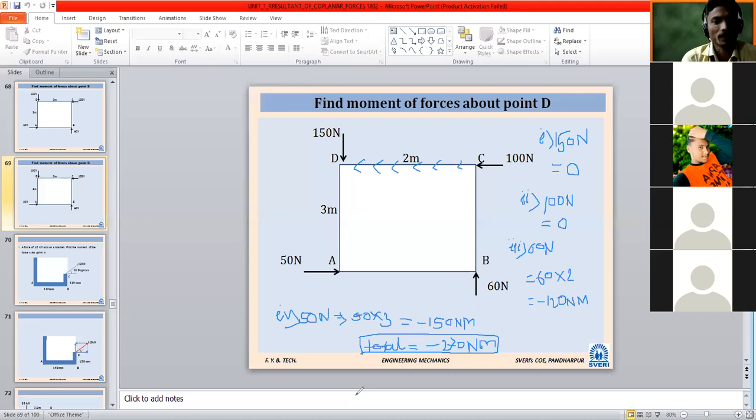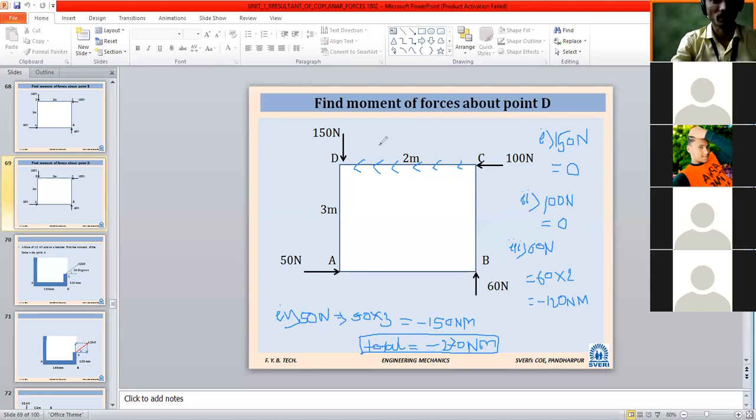Once again I will repeat. If a force is passing through a particular point, then its moment is 0 directly. And on the other hand, if the line of action of a force is passing through a particular point, then the moment about that point is also 0. In both cases it is 0.